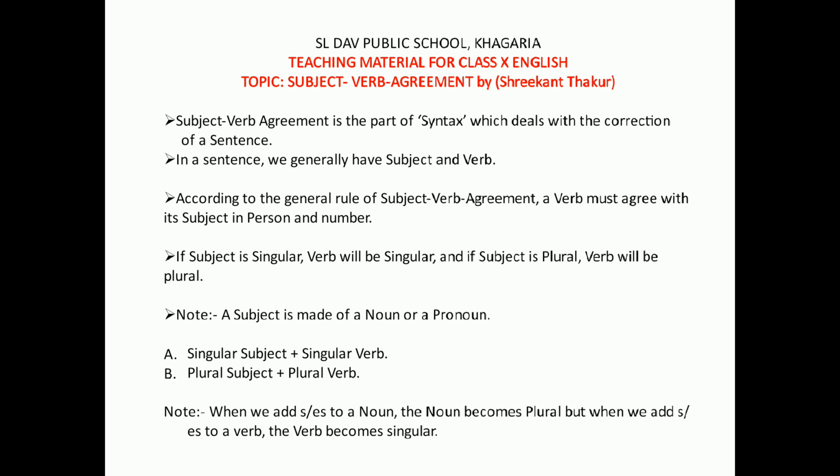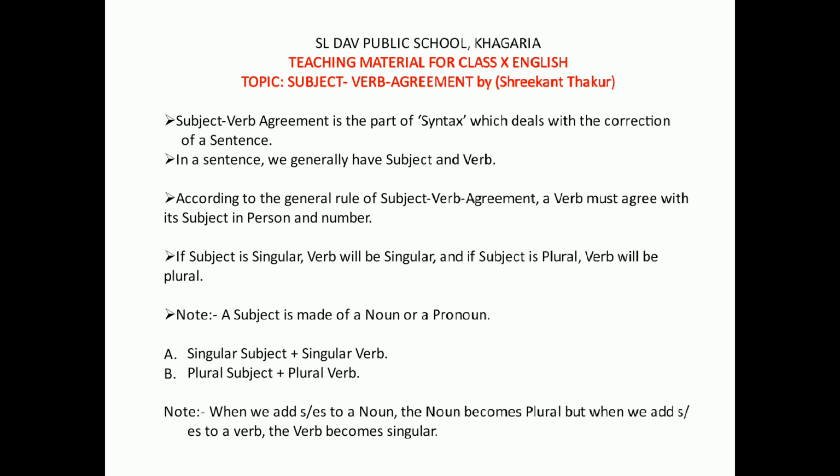What we see in a sentence, we generally have a subject and a verb. With the help of these two things, we generally form a sentence. According to the general rule of subject verb agreement, a verb must agree with its subject in person and number.